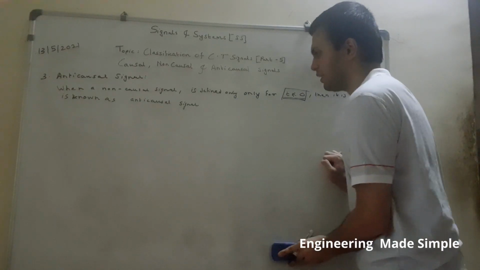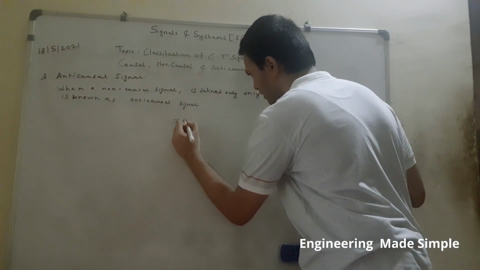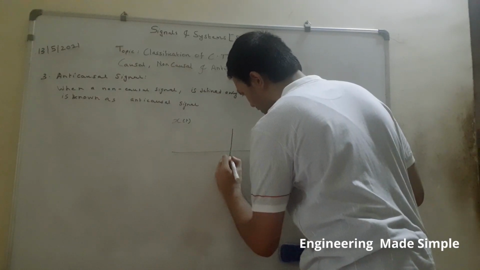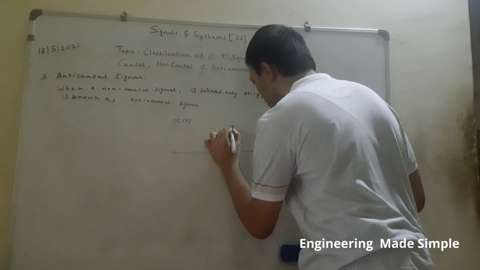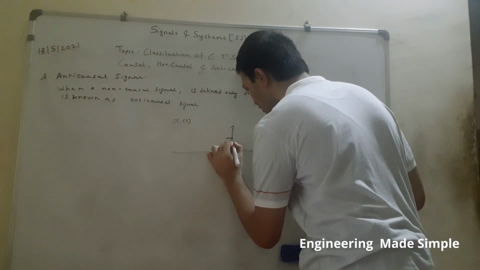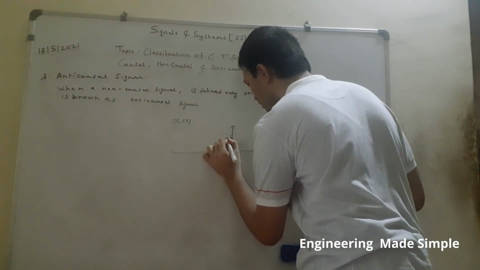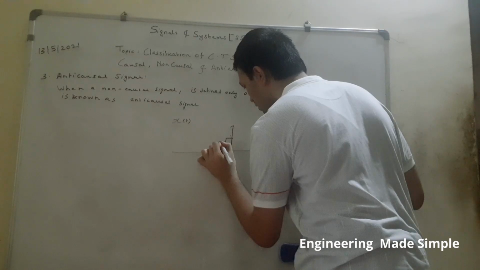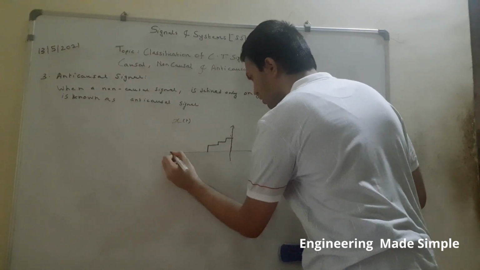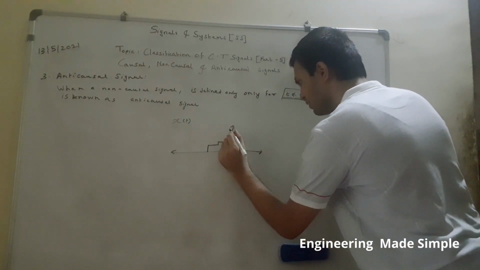For understanding, let us take a random example. Supposing I have a continuous time signal x of t, any random waveform.